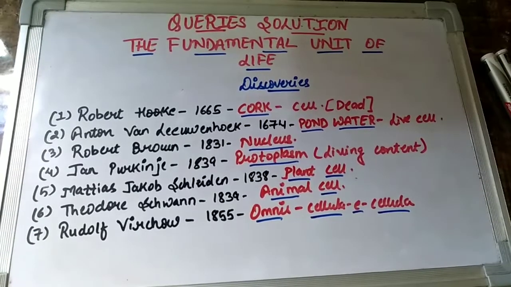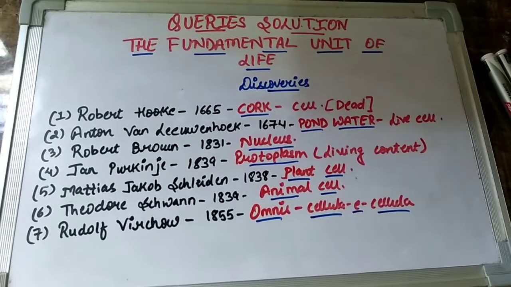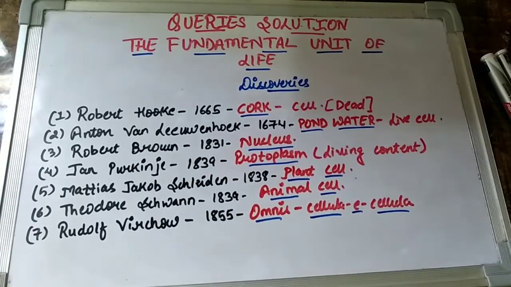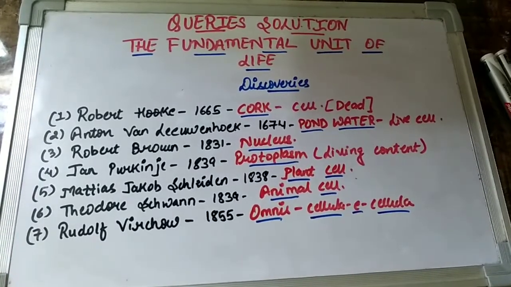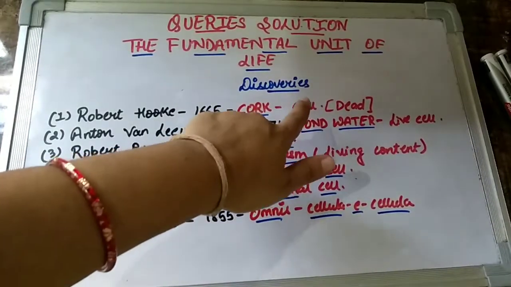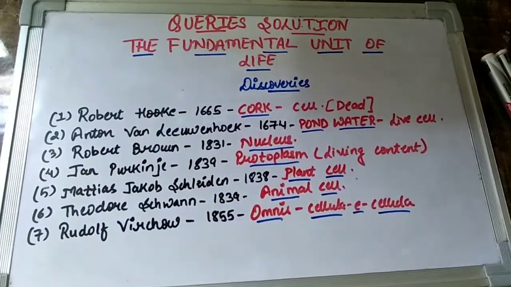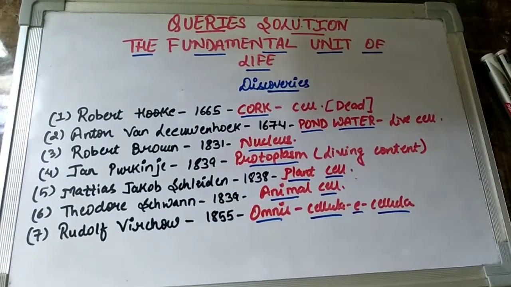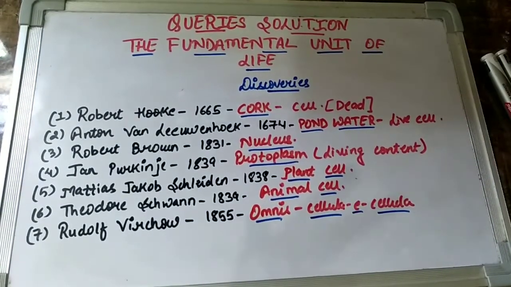So children, these are all the discoveries that we have to study with respect to the fundamental unit of life. All these discoveries are, first of all, in relation to the fundamental unit of life, and we all know that whenever we talk about such a fundamental unit in our body or in any other living organism's body, we always talk about cells, right? So the cell is basically known as the structural and the functional unit of our body.